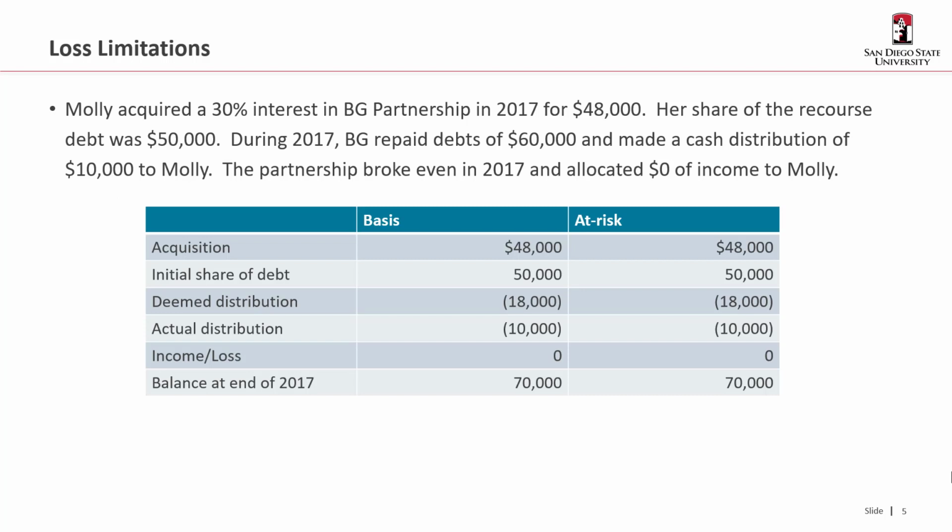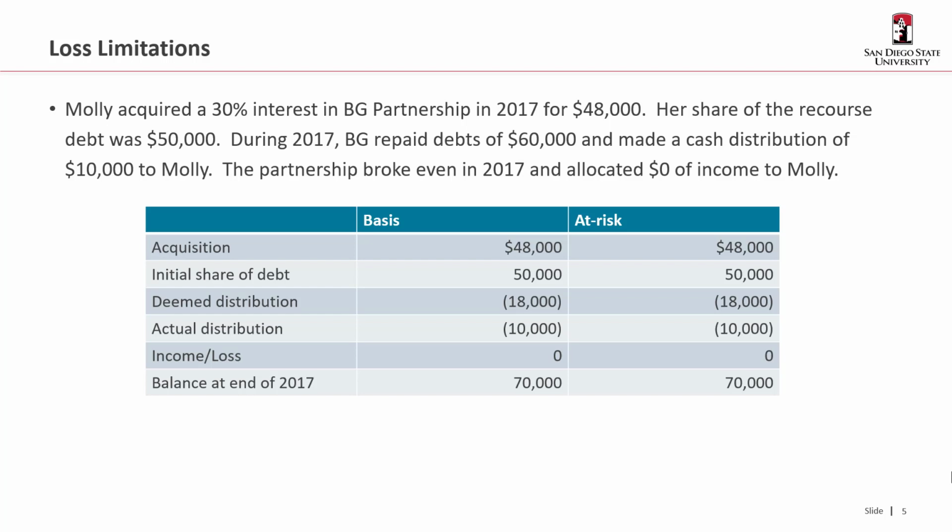So this should look somewhat familiar. Molly acquired a 30% interest in the BG partnership for $48,000. Her share of the recourse debt was $50,000. And then in 2017, it repaid debts of $60,000 and made a cash distribution of $10,000 to Molly. And in this case, to make it simple, we're just going to say the partnership broke even in 2017, so there was no loss or income allocation to Molly.